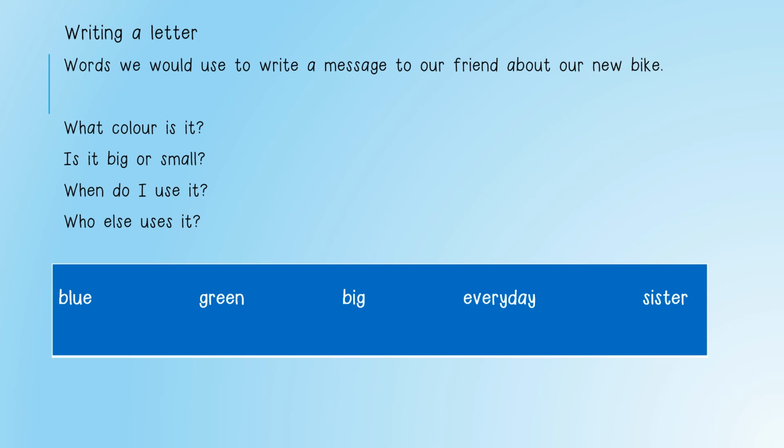As you can see on the screen, these are words which answer the question. We will now take these words and put them into sentences. The words in the block are blue, green, big, everyday, and sister. As I mentioned, these words answer the question. So now I'm going to take these words and build sentences from them.